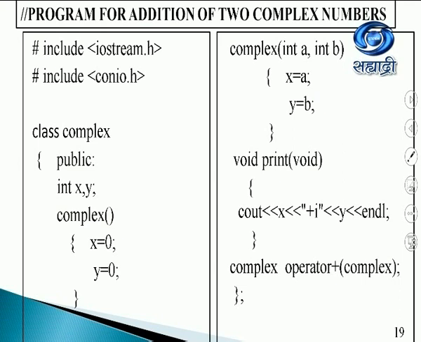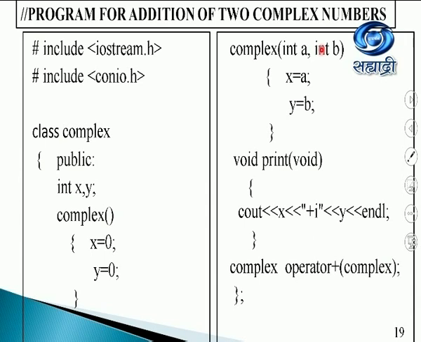Complex here, now you should be able to guess, this is complex, this is also complex, this is a function, so this is a constructor of the complex class. Then in the constructor, I have used x as 0 and y as 0. Since we are not passing any argument here, it means that it is a default constructor. Moving on, we have another complex. So obviously this too is a constructor and we are passing two parameters to it. So this is a parameterized constructor.